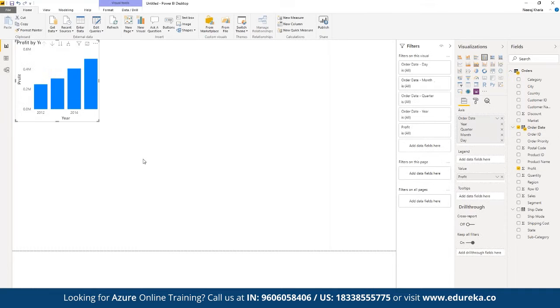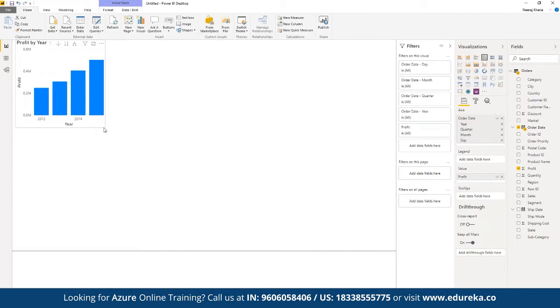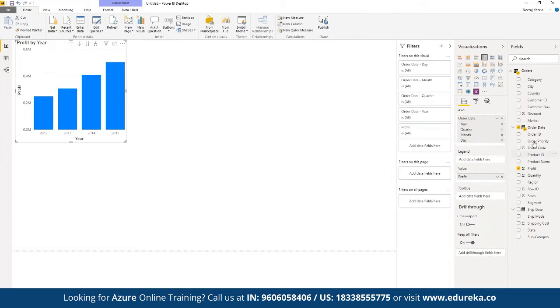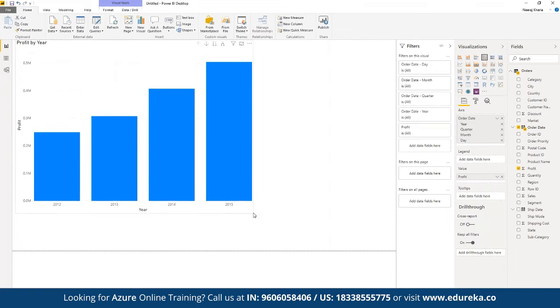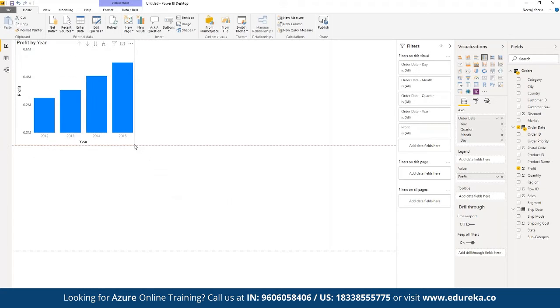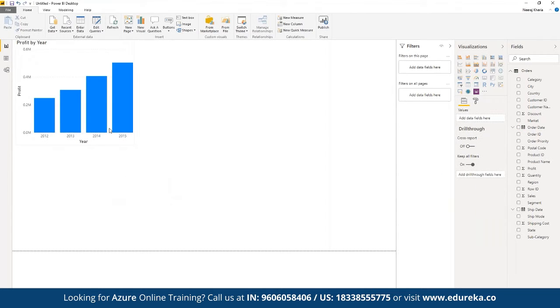That means we want to segregate and see how the profit has been in terms of year-wise performance. Once we choose any two fields, the best suitable format for the given data is going to be chosen in terms of visualization. So first of all, we can see a bar graph has been chosen, and we can easily increase and decrease the size of the visualization as per the requirement.